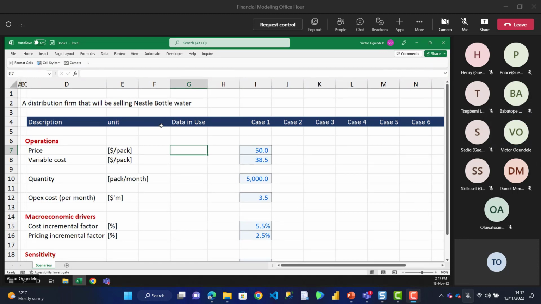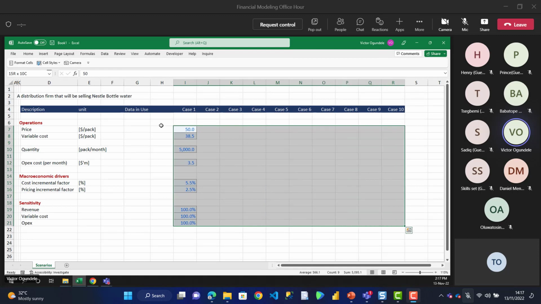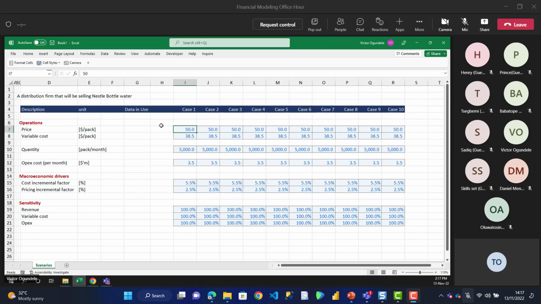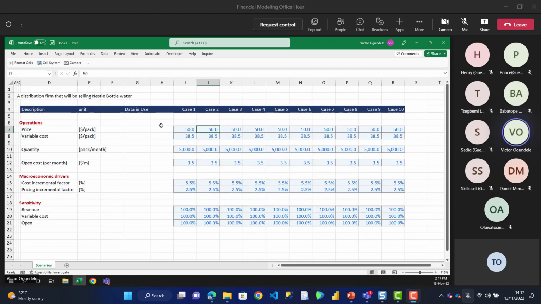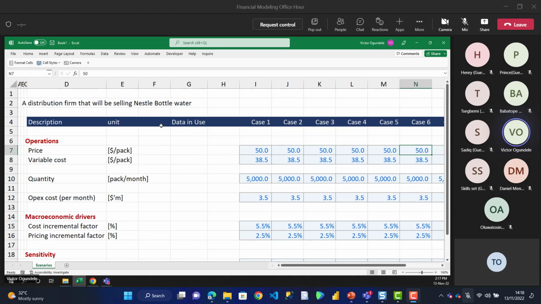For this data in use, what I'm going to do is copy everything here to the right, everything being equal. For this, you kind of have two approaches, but most times it's always good that you hard code everything out yourself. So you could decide to say, maybe case one will be our price plus 2%, our case 3 will be plus or minus something percent. But for this one, let's just use some random value.